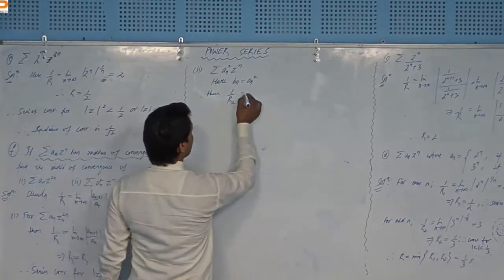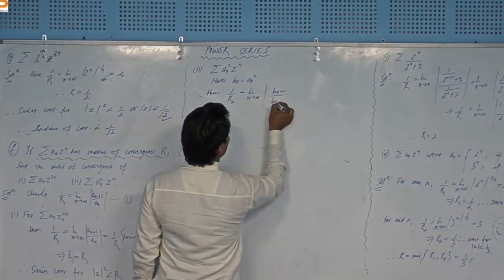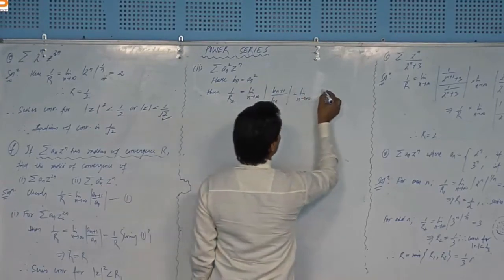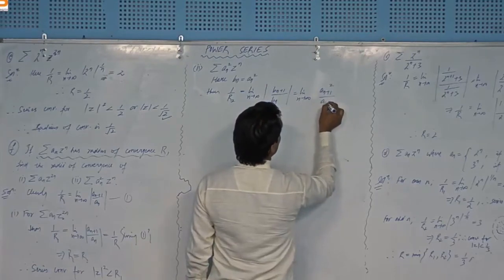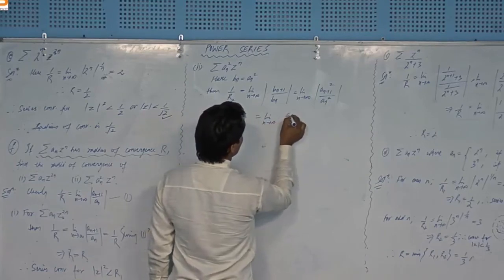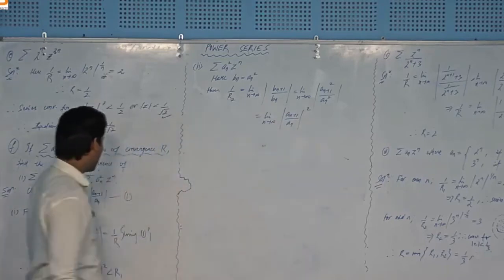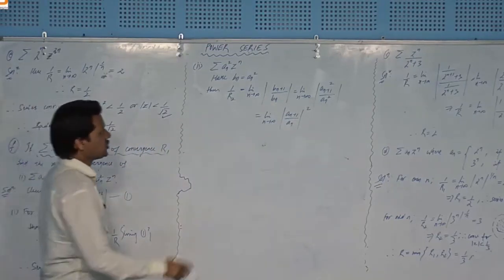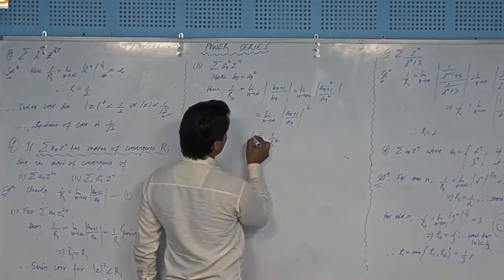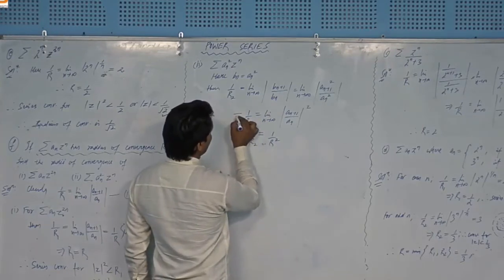Obviously, r2 will be the limit as n tends to infinity of modulus of bn plus 1 over bn. Bn plus 1 will be equal to an plus 1 square over an square, and that can be written as the limit as n tends to infinity of mod an plus 1 over an, squared. Using equation number 1, that is 1 by r, it will become 1 by r square. So 1 upon r2 is equal to 1 over r square.